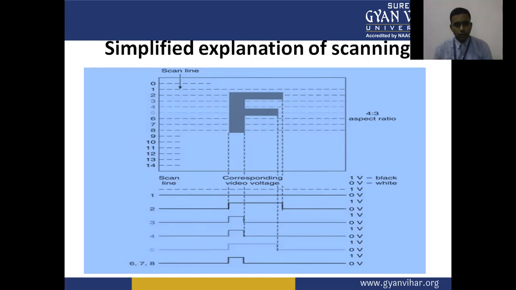Similarly, we go further. This is the scanning process, from horizontal scanning to vertical scanning. In horizontal scanning, the image is scanned from top left to the right, and the retrace period is from right to left. Similarly, in vertical scanning, the image is scanned from top to bottom.